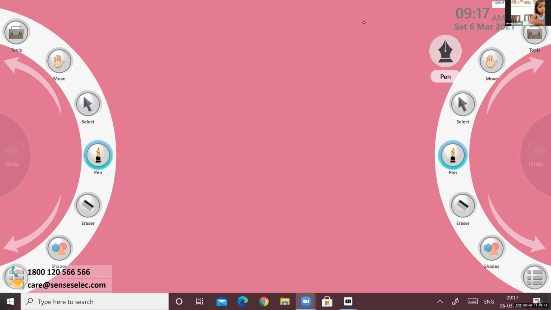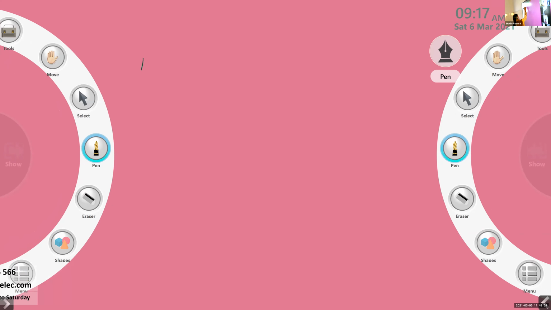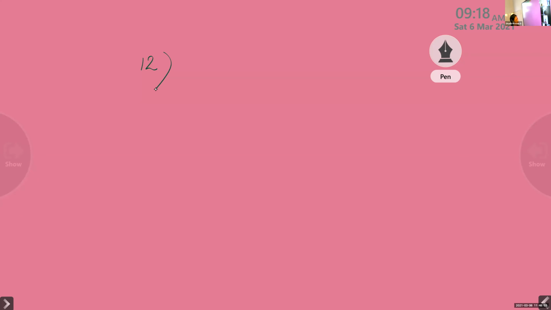Okay, I have some coins and notes with me. So, we have to find the total amount. Please take a notebook, and where you stopped in the last class, you can start from there. We wrote 11. Now, today we have question number 12. Now, here we are finding the total amount. FIND. Find.